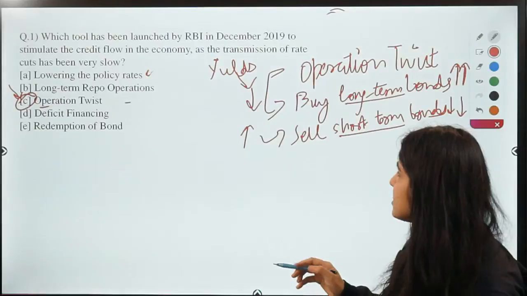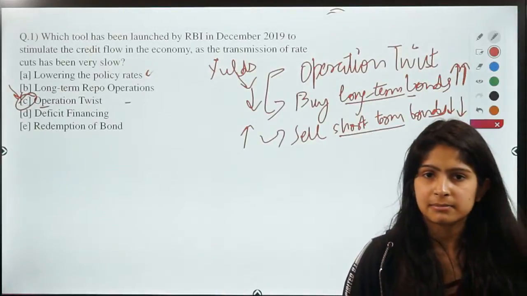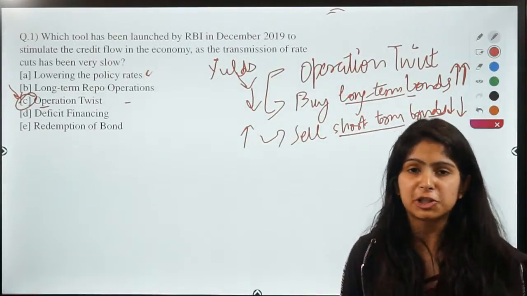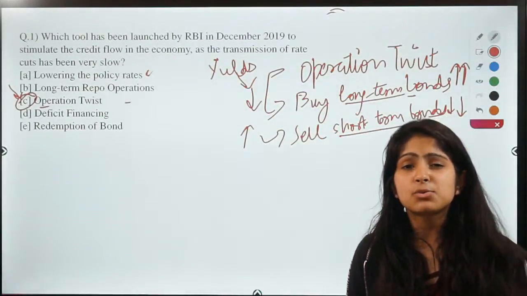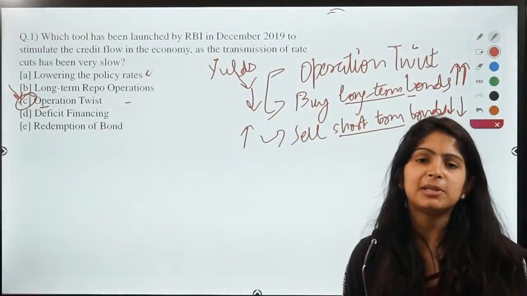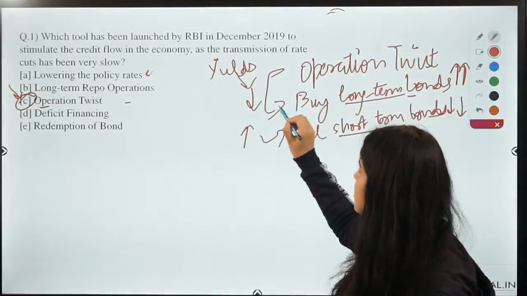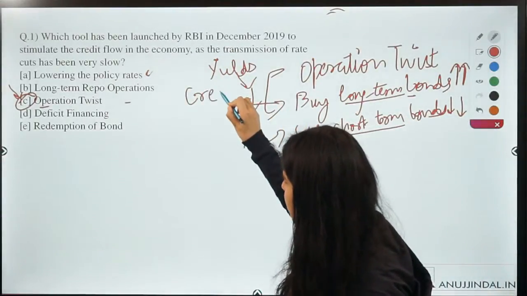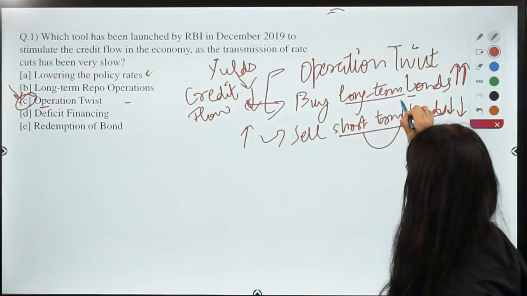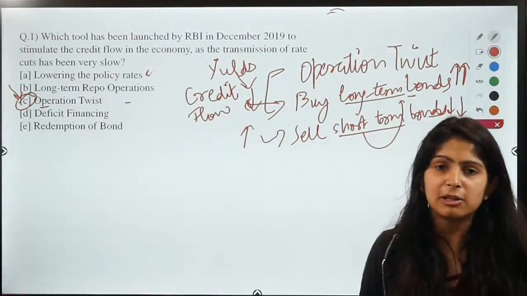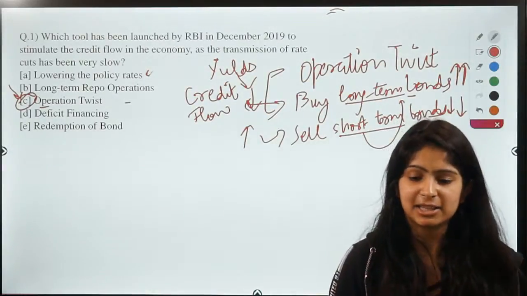So now what will happen is it would be more beneficial for investors to take long-term loans, because the interest rates in the long-term markets have gone down. That is why businesses would like to invest for the long term. They would like to take long-term loans rather than taking short-term credits, right? So this would stimulate the credit flow in the economy and transfer the funds from the short-term market to the long-term market. And as credit flow will stimulate in the economy, the economy will get started up with all the consumption that has been lacking in the previous year,